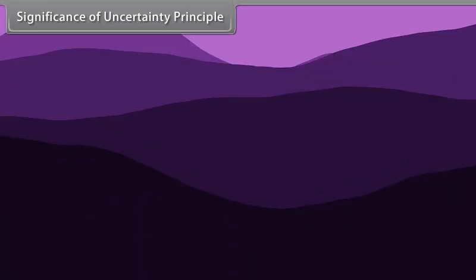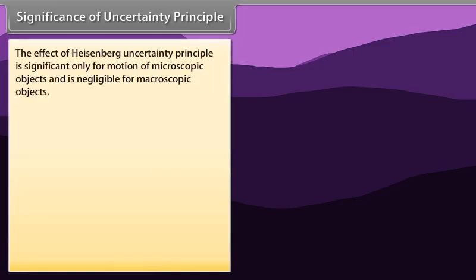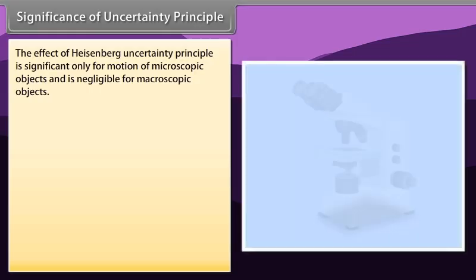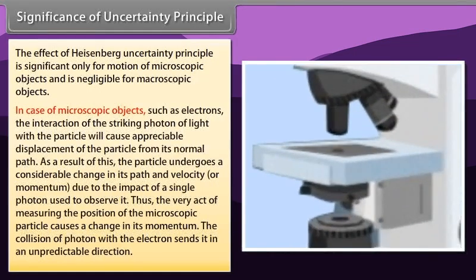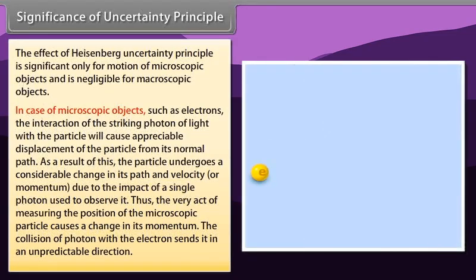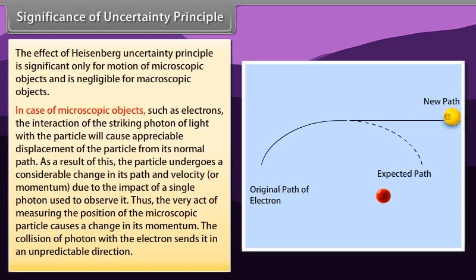Significance of the uncertainty principle. The effect of Heisenberg's uncertainty principle is significant only for the motion of microscopic objects and is negligible for macroscopic objects. In the case of microscopic objects such as electrons, the interaction of the striking photon of light with the particle will cause appreciable displacement of the particle from its normal path. As a result, the particle undergoes a considerable change in its path and velocity or momentum due to the impact of a single photon used to observe it.